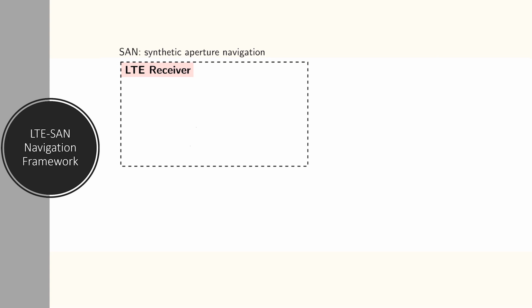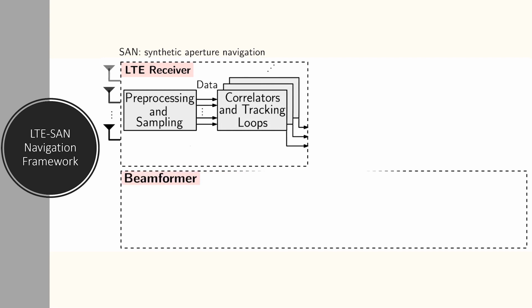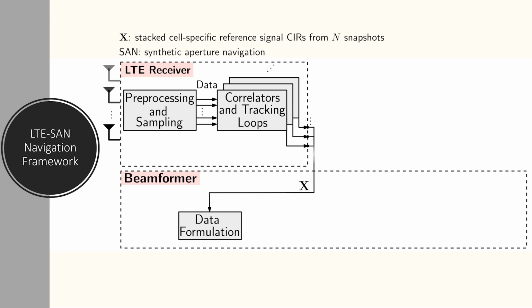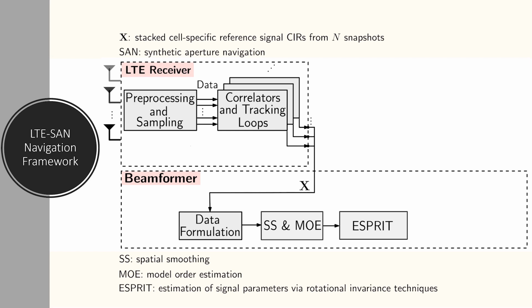In this framework, the LTE receiver samples signals from the moving antenna and tracks the cell-specific reference signal. The resulting channel impulse responses are stacked and passed towards the beamforming block to estimate the number of incoming signals. Then, the estimation of signal parameters via rotational invariance techniques (ESPRIT) algorithm is applied to estimate the direction of arrival of the incoming signals and detect the line of sight path. After estimating the line of sight direction of arrival, the received signals are beamformed towards the line of sight path while suppressing the multipath components.